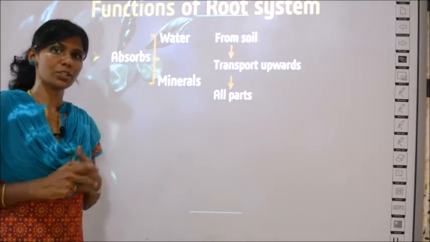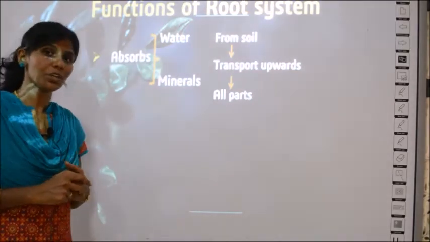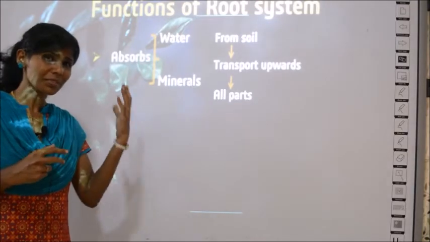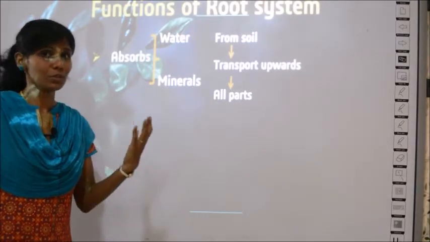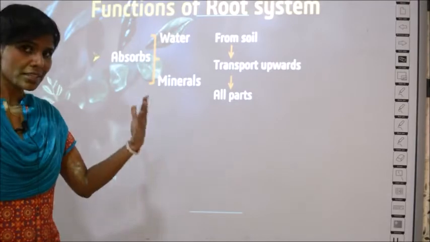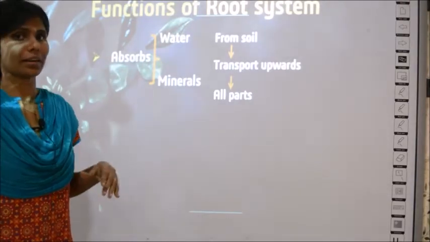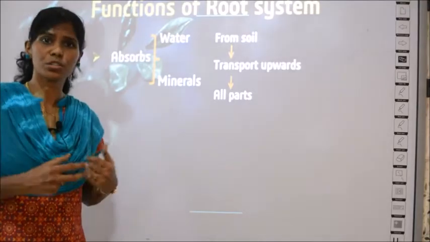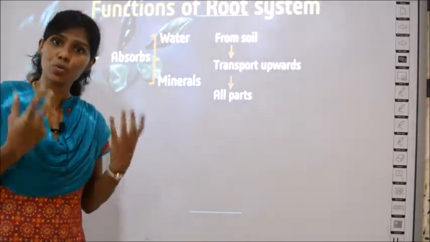There are 4 functions given in your textbook. We learn about them. We have already learnt 2 functions in the parts of the plant. We will revise both of them, and again 2 more characteristics are given. We learn in detail. What are the functions of the roots?